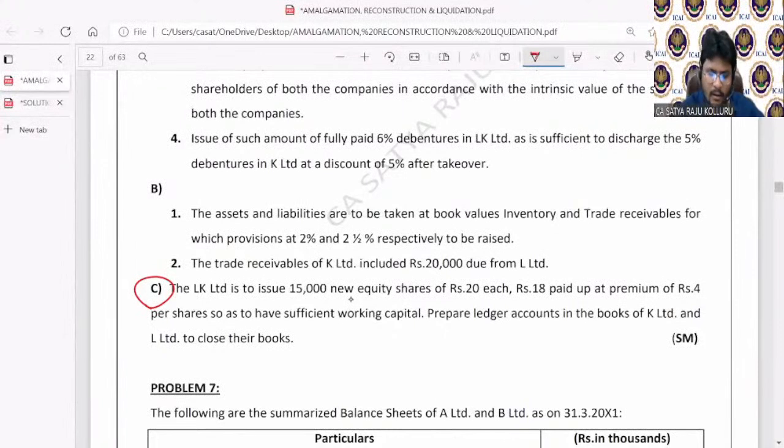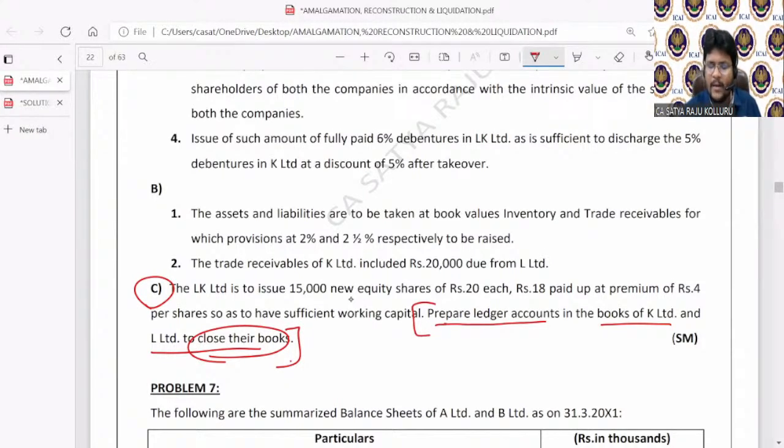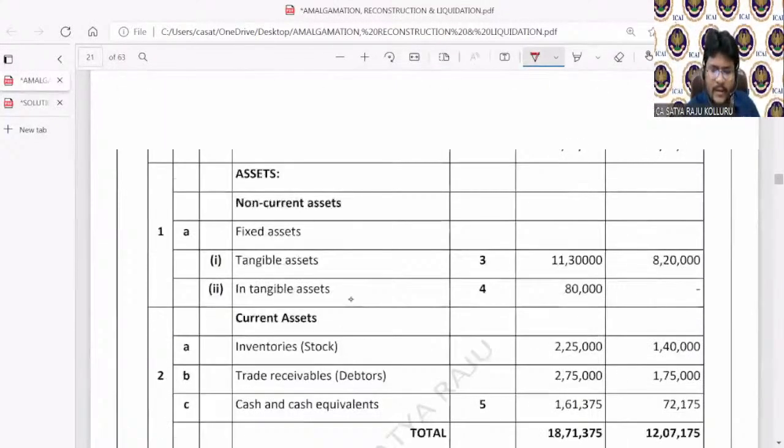See, prepare ledger accounts in the books of K Limited and L Limited to close their books. Sir, to close their books means maybe they are asking for the accounting treatment in the books of the selling company. Two companies are there. One is K Limited, another one is L Limited. So the purchasing company is LK Limited.